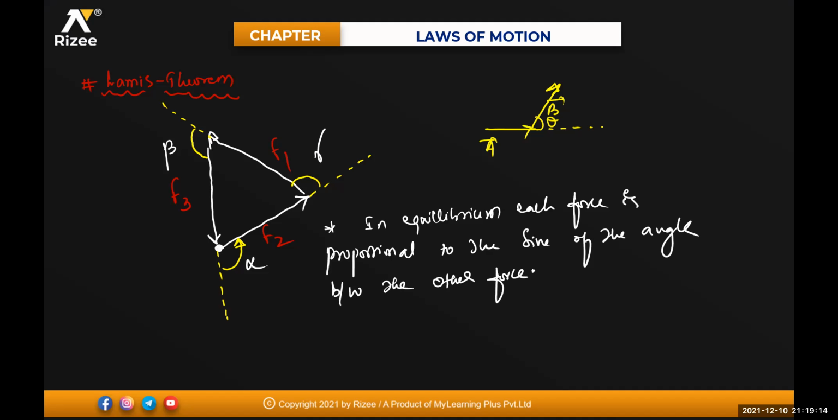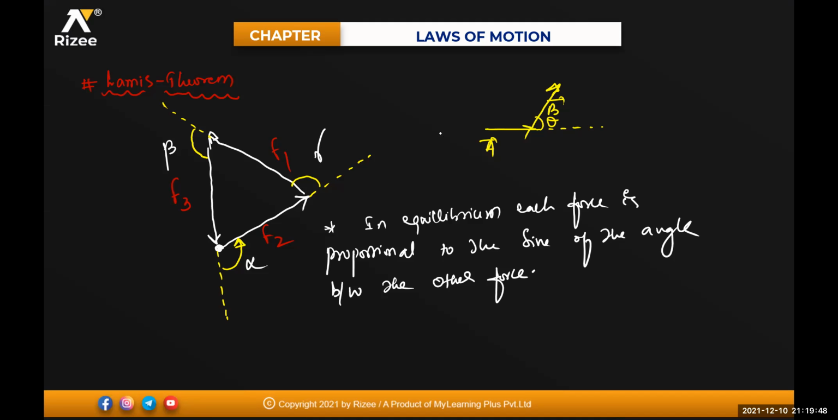In equilibrium, each force is proportional to the sine of the angle between the other two forces. Clear? Is it clear? Isn't it? For F1, the opposite angle is alpha. For F2, the opposite angle is beta. For F3, the opposite angle is gamma.